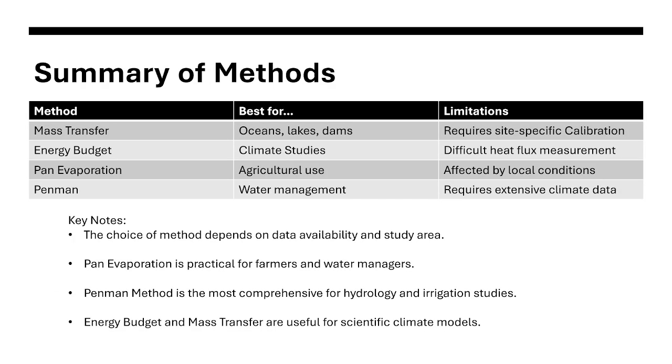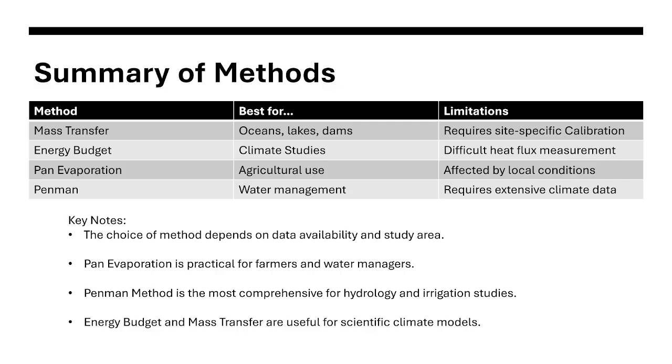So for a summary, we have here the summary of the methods. Mass transfer is best for oceans, lakes, and dams. The limitation is it requires site-specific calibration. So when you're near the ocean, you need to calibrate the variables needed. Next is the energy budget, best for climate studies.